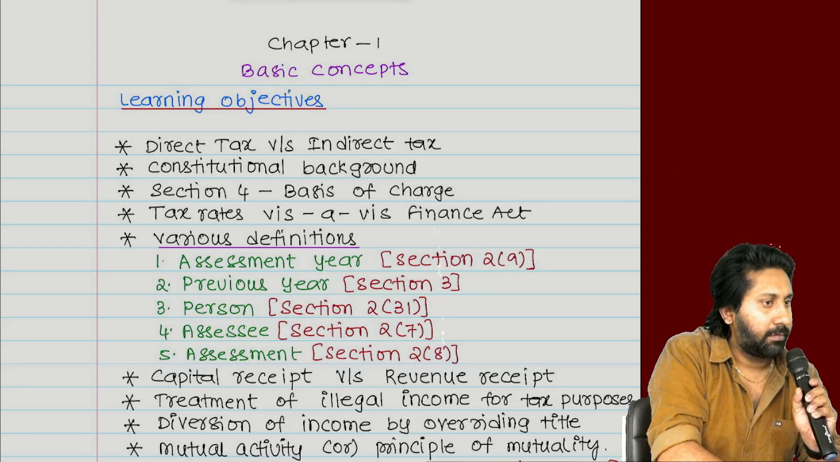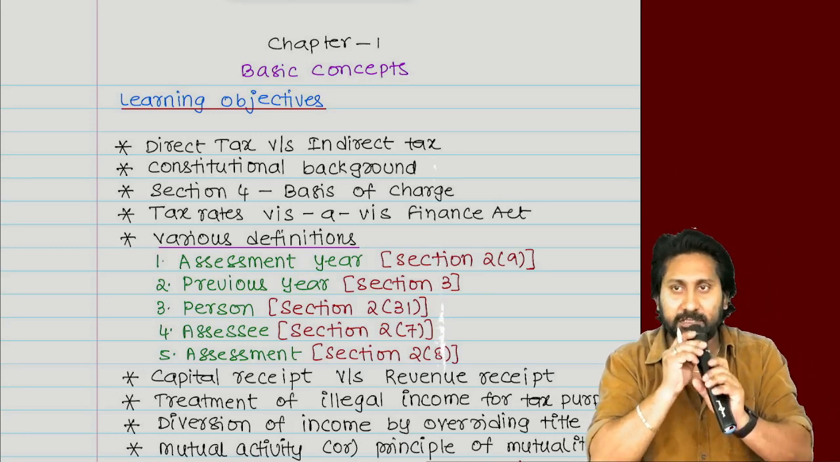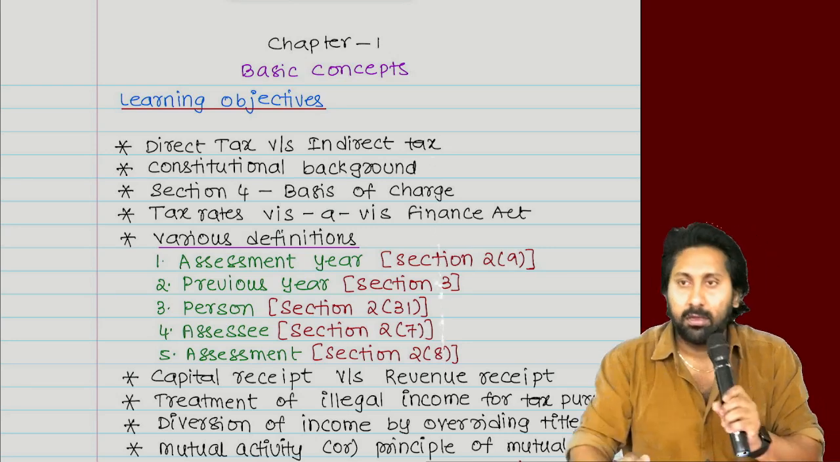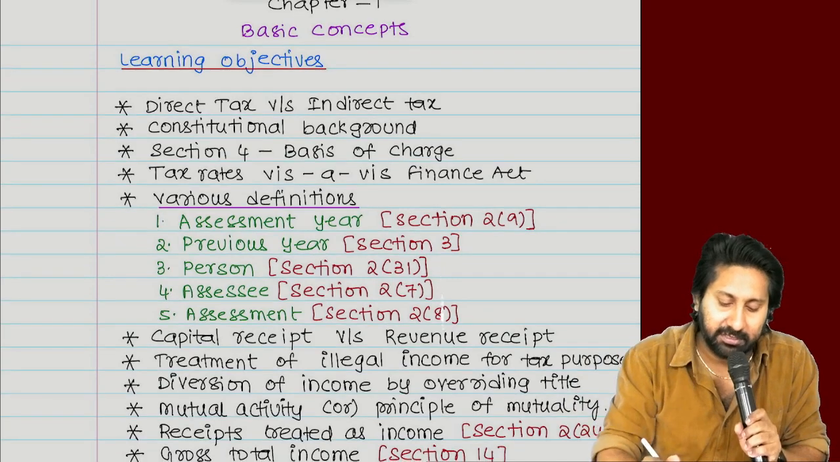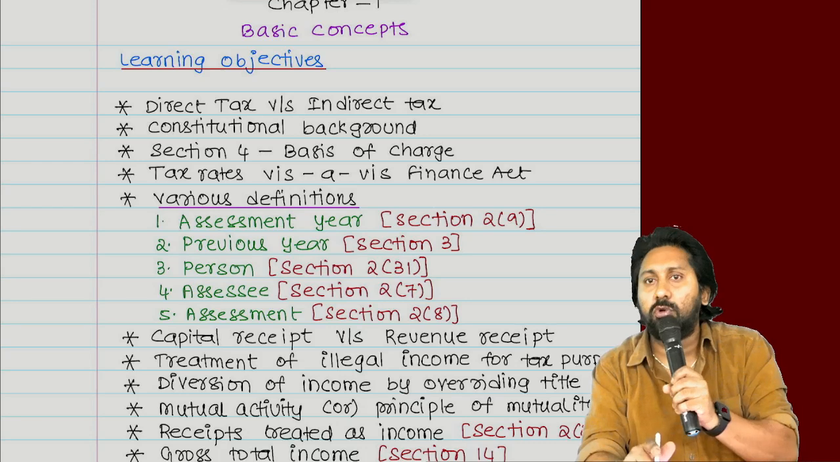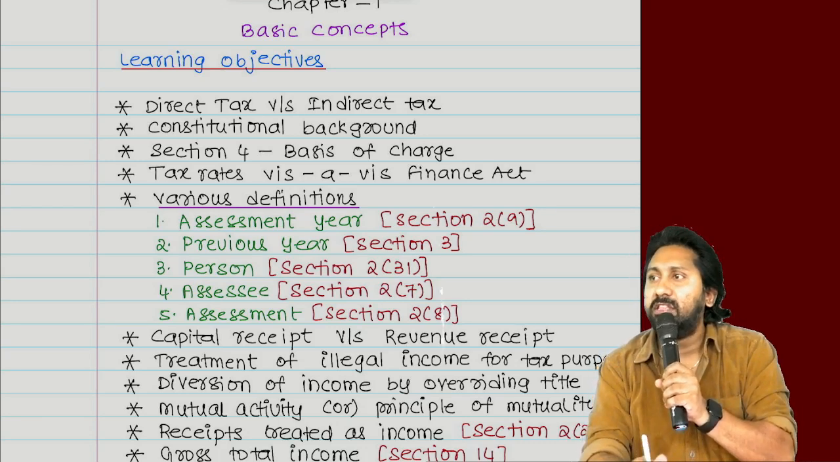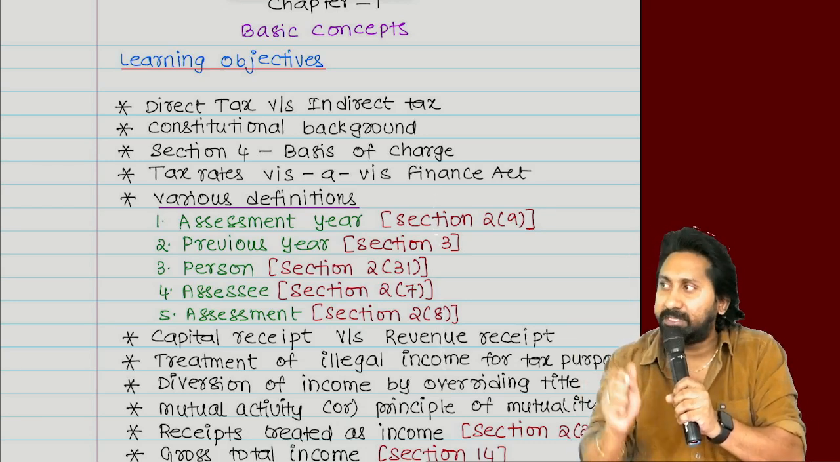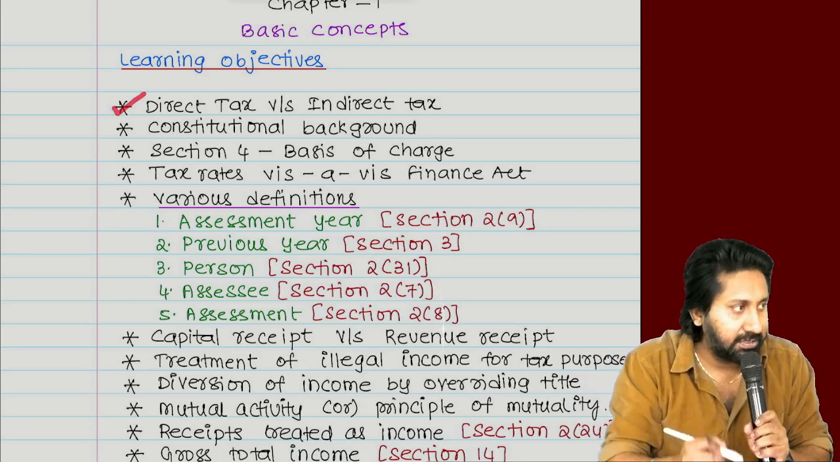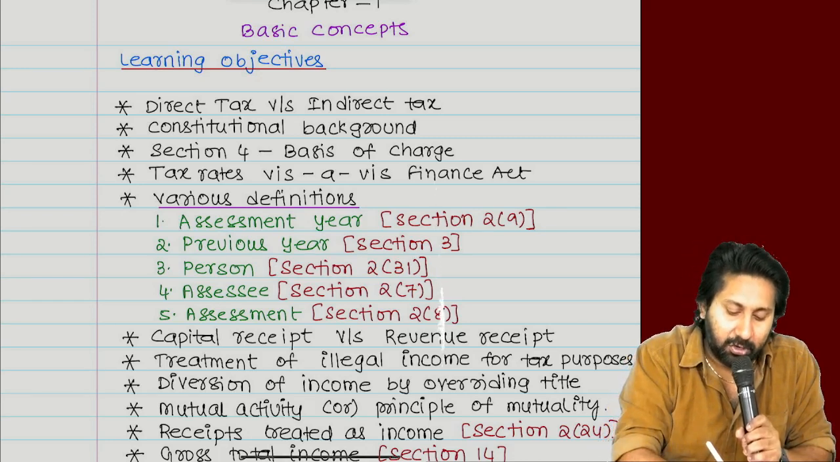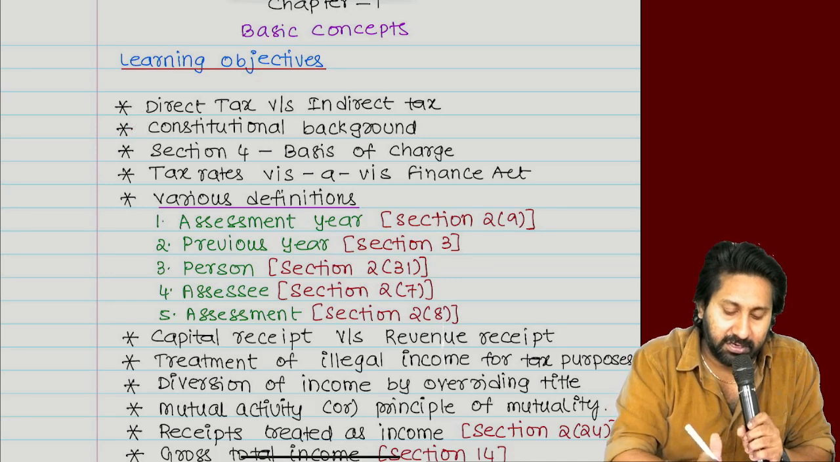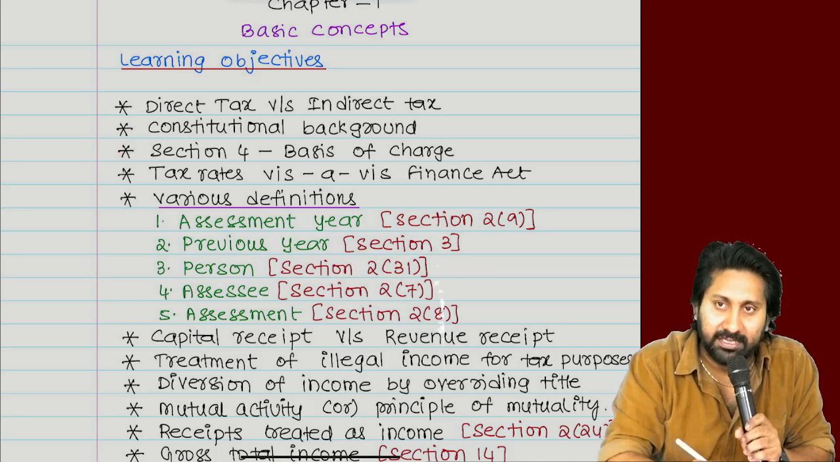This is the heading you need to keep. Basic concepts, chapter 1. Listen, later you can write. First see the screen. What are all the topics we need to discuss in the basics? Basics doesn't mean we are going to read some theory. These are extremely important for the exam as well, so please see there. Number 1, direct tax versus indirect tax. Next one, constitutional background. Next one, section number 4, the basis of charge.